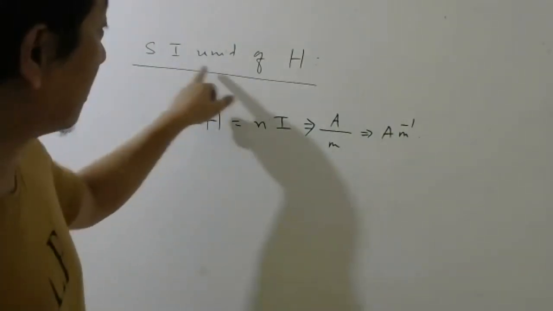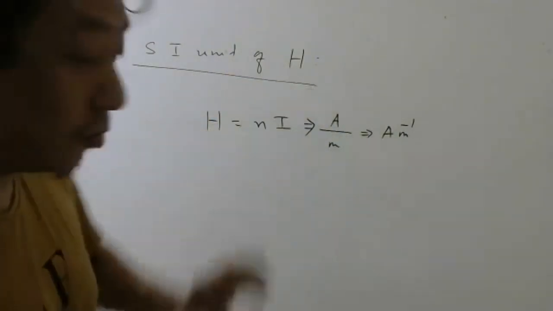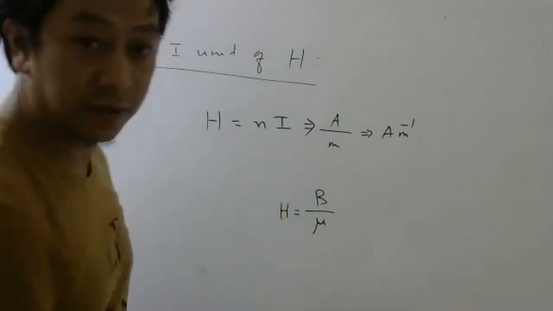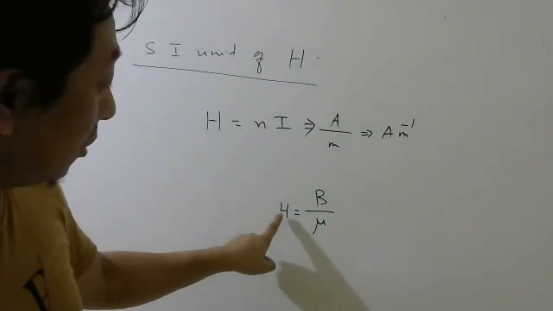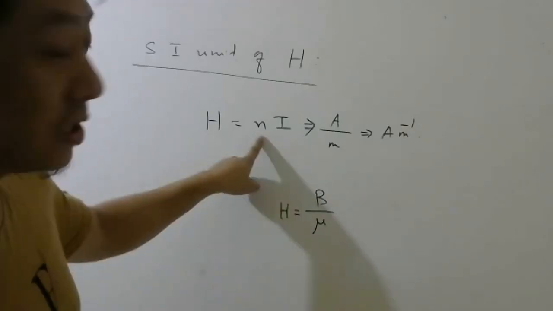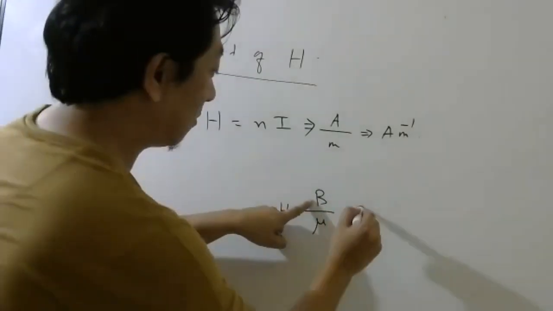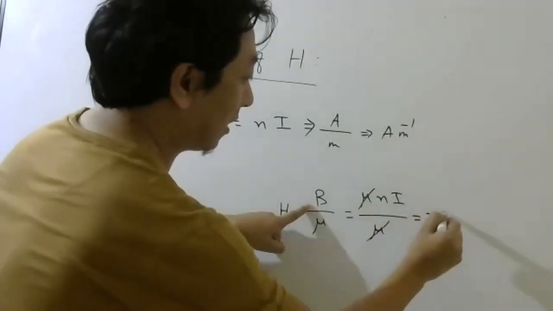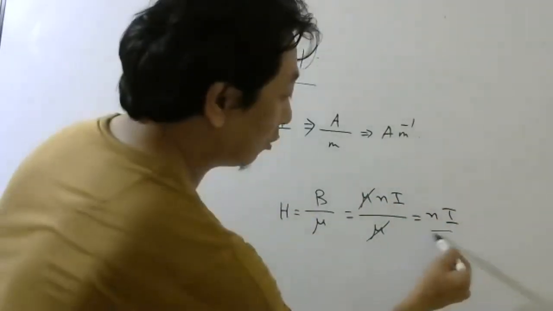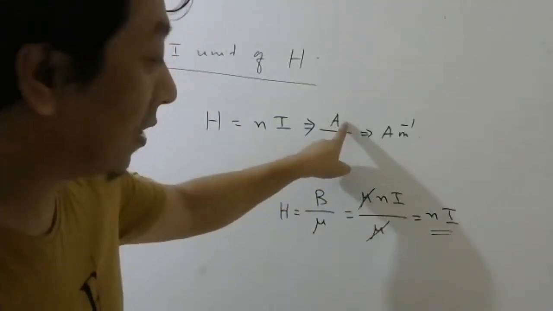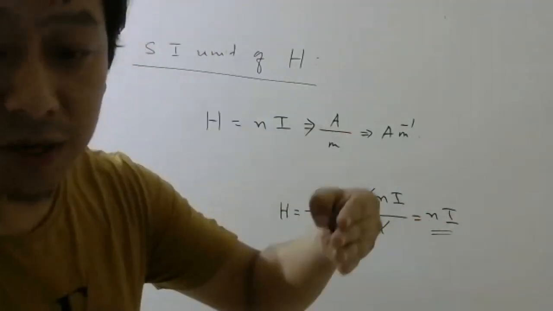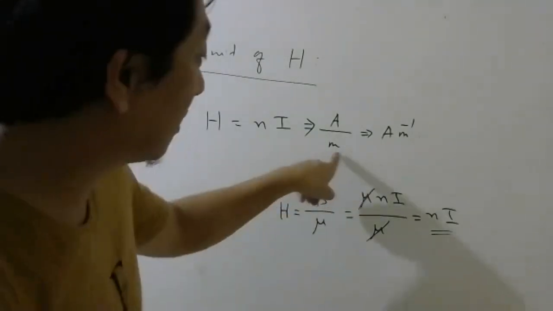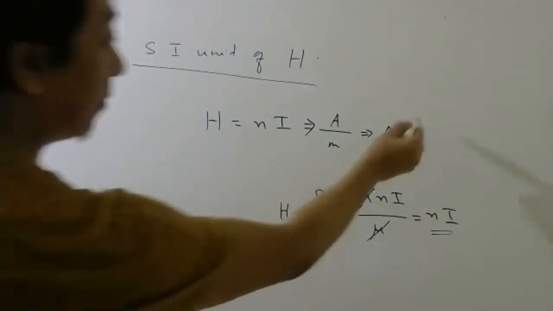So please remember the SI unit of magnetic intensity. Don't use this formula to find the unit, that will take more time. Use this formula, because what is B? B is mu n i, divided by mu. Mu cancels, so it is n i. It will be easy. Current is ampere. What is small n? Number of turns per unit length. Per unit length means divide by meter. So it will be ampere per meter.